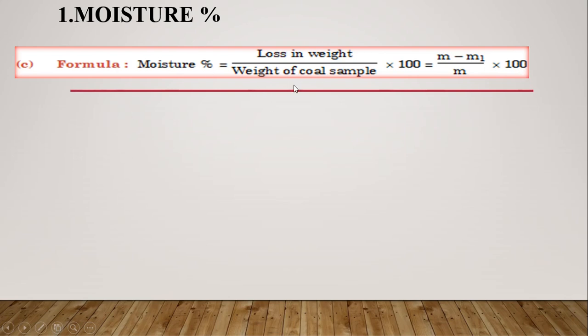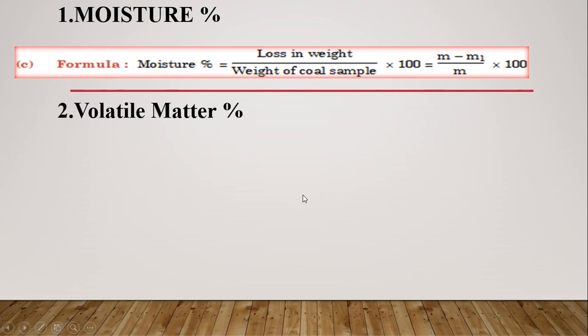So first we have to take a coal sample and weigh it. Then after weighing that coal sample, we have to heat it at around 110 degrees Celsius. So whatever moisture is there will be removed. Then the loss in weight upon weight of coal sample into 100 is nothing but the percentage of moisture.